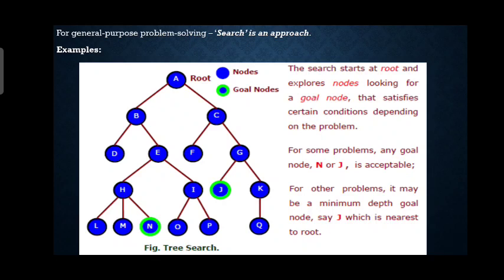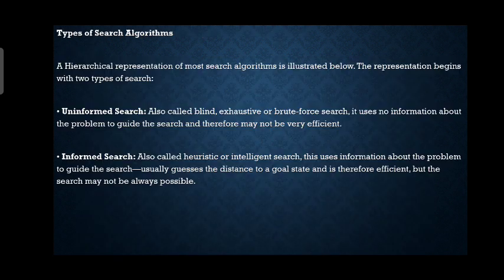Okay, now we'll see the types of algorithms. Basically there are two types of algorithms. The first type is uninformed search. The second is informed search. Now what is uninformed search? Uninformed searches are also known as blind search or brute force search. This uninformed search uses no information about the problem to guide the search and therefore may not be very efficient. For example, techniques like BFS and DFS.